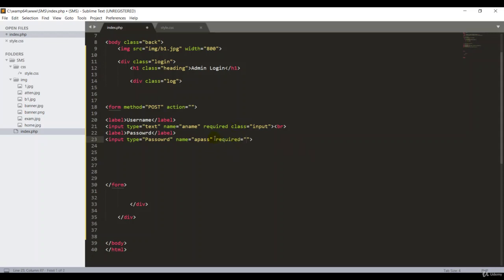So I'm putting here class. I want to delete this one. I don't want that. As well, we have to put that input CSS style. Good. So now we have two things, one for username and one for the password. Now we need one more, the password, okay, it's just the password, right? Good. Great.